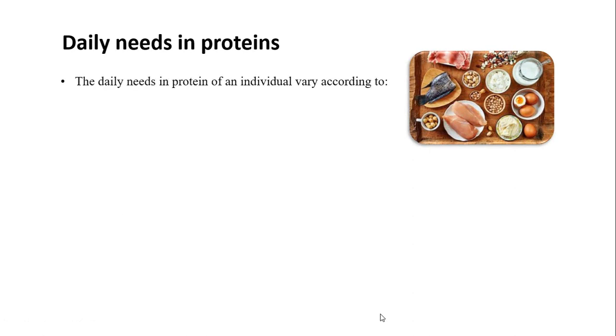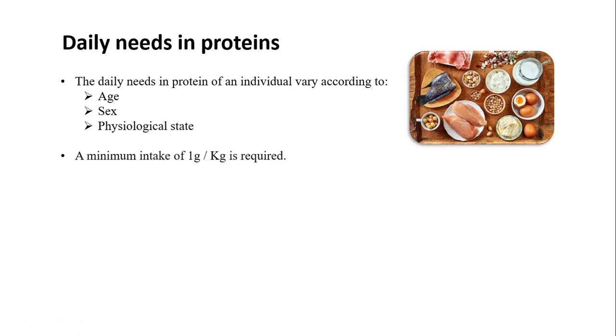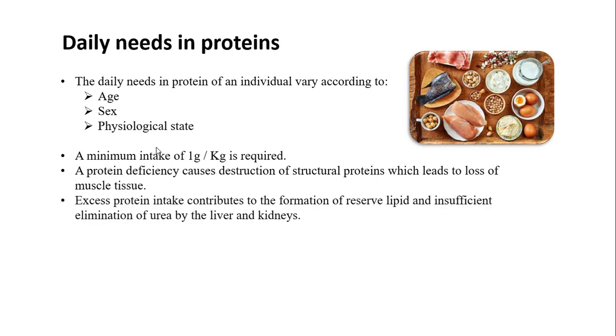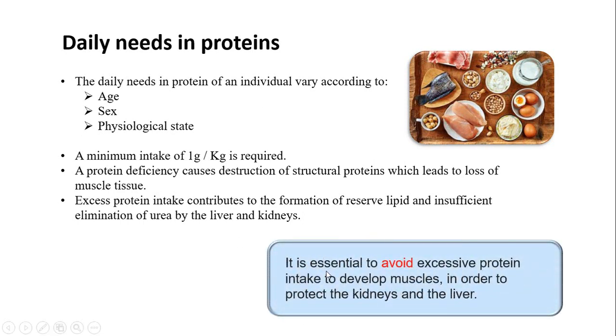Daily needs in proteins. The daily needs in protein of an individual vary according to many factors: age, sex, physiological state. A minimum intake of 1 gram per kilogram is required. A protein deficiency causes destruction of structural proteins, which leads to loss of muscle tissue. Excess protein intake contributes to the formation of reserve lipid and insufficient elimination of urea by the liver and the kidneys. It is essential to avoid excessive protein intake to develop muscles in order to protect the kidneys and the liver.